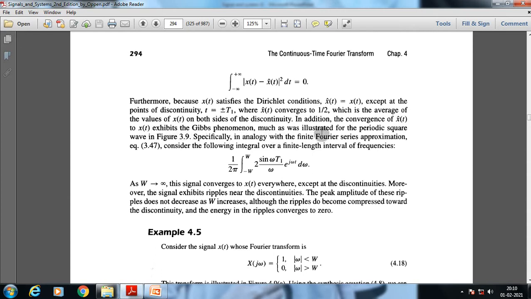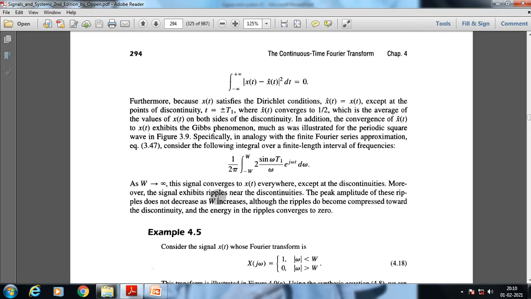We are going to discuss what the Gibbs phenomenon is, much as was illustrated for the periodic square wave in figure 3.9. Specifically, in analogy with the finite Fourier series approximation, consider the following integral over a finite length interval of frequencies. As W tends to infinity, the signal converges to x of t everywhere except at the discontinuities.